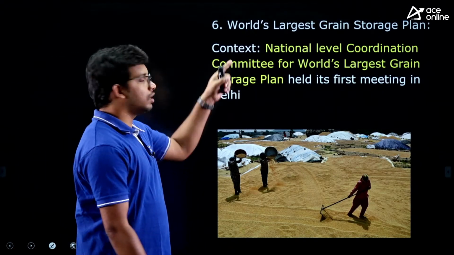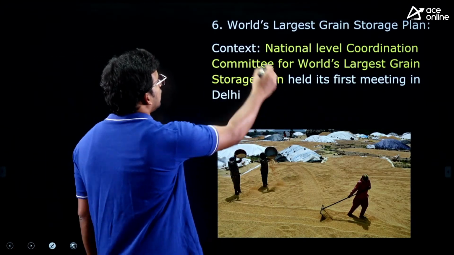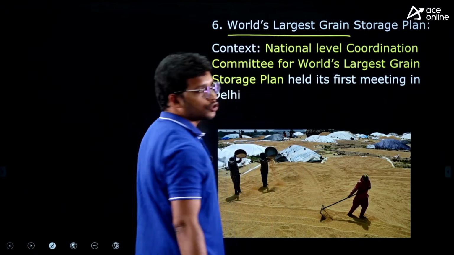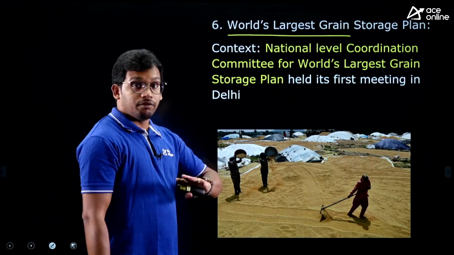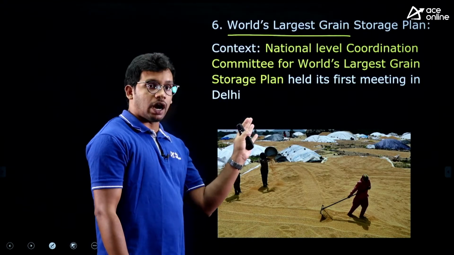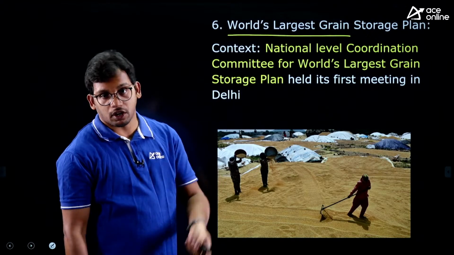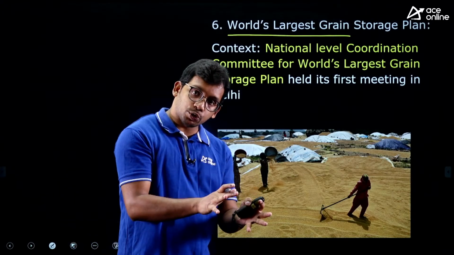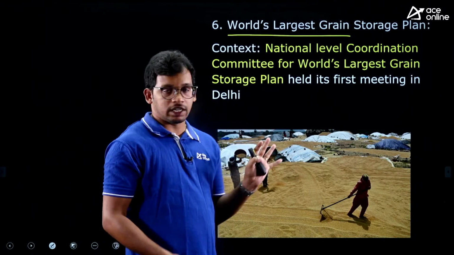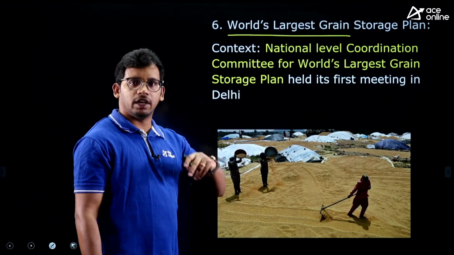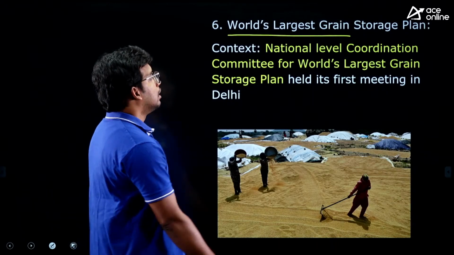Now let's move to the next article, a very important article: the world's largest grain storage plan. We have discussed, in the article which talks about post-harvest losses, that we have a lack of storage and a huge amount of production. So there is a mismatch, right? We have already discussed that. This is also a type of extension, right?